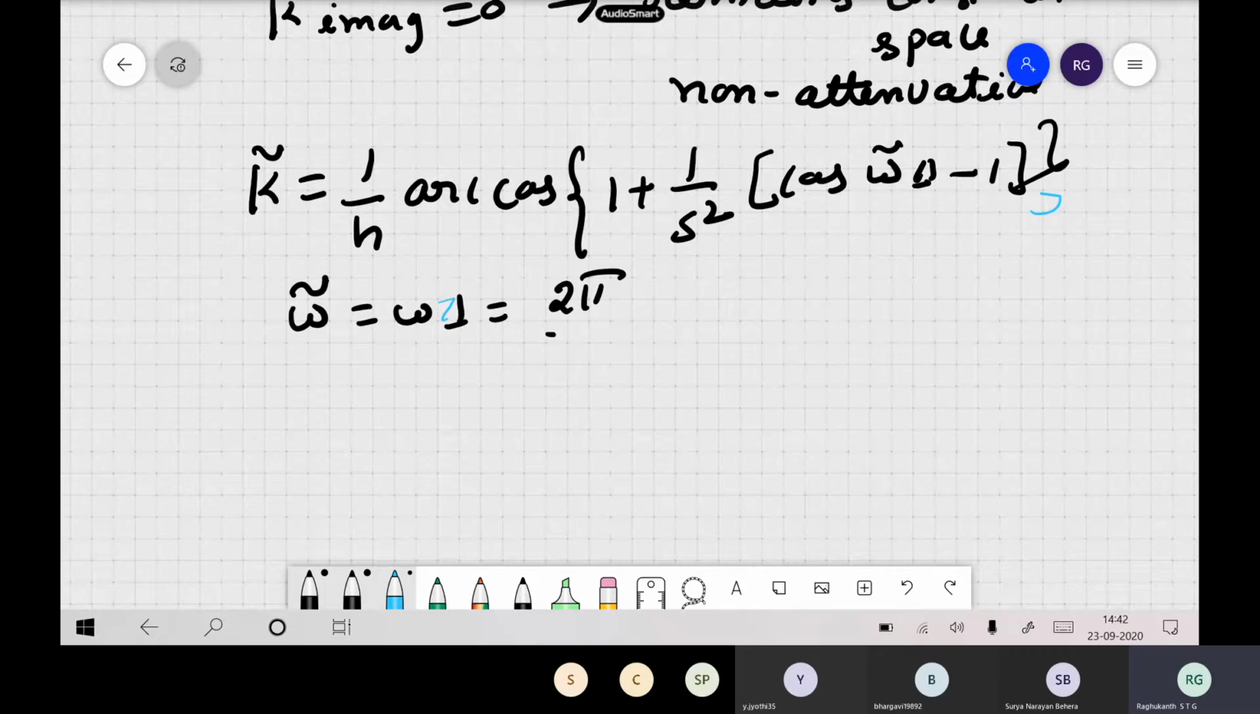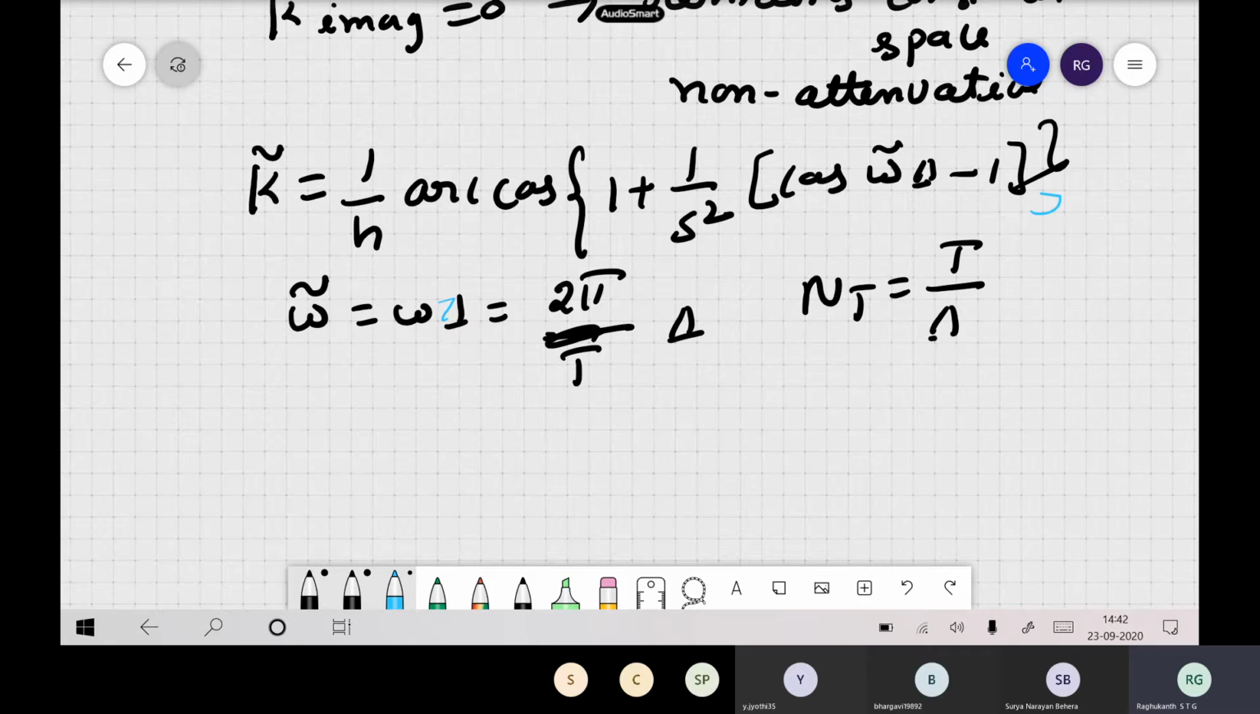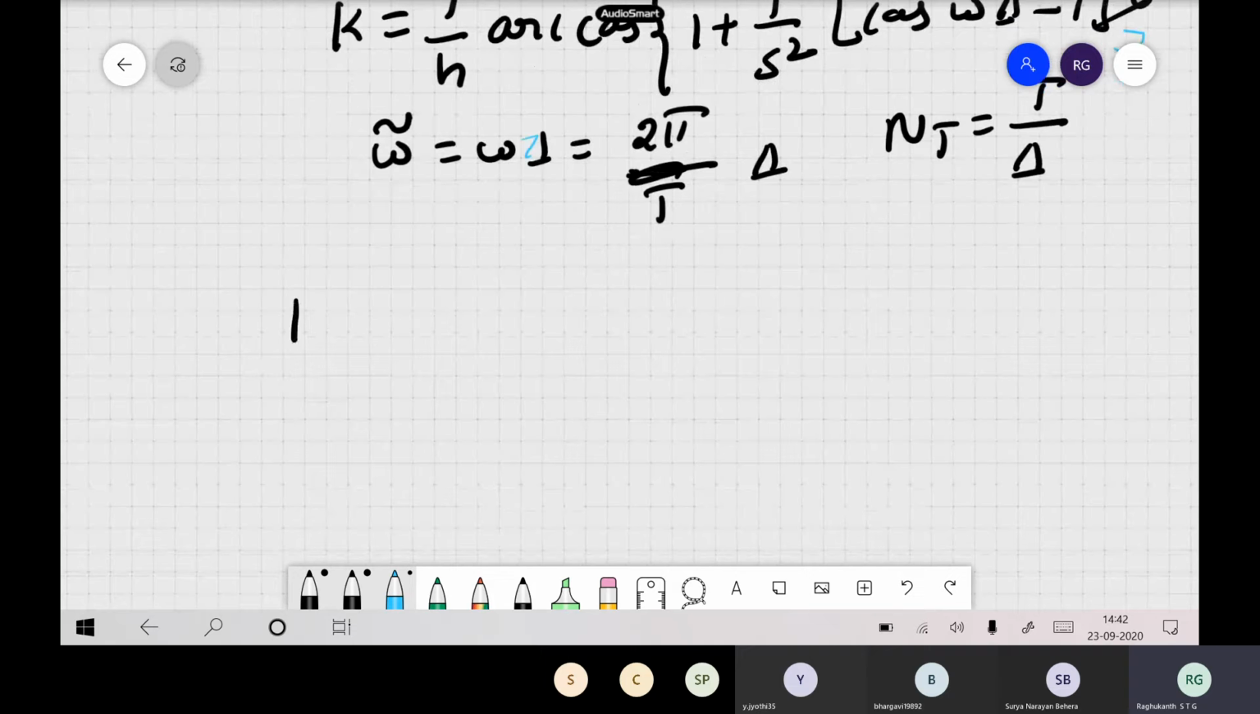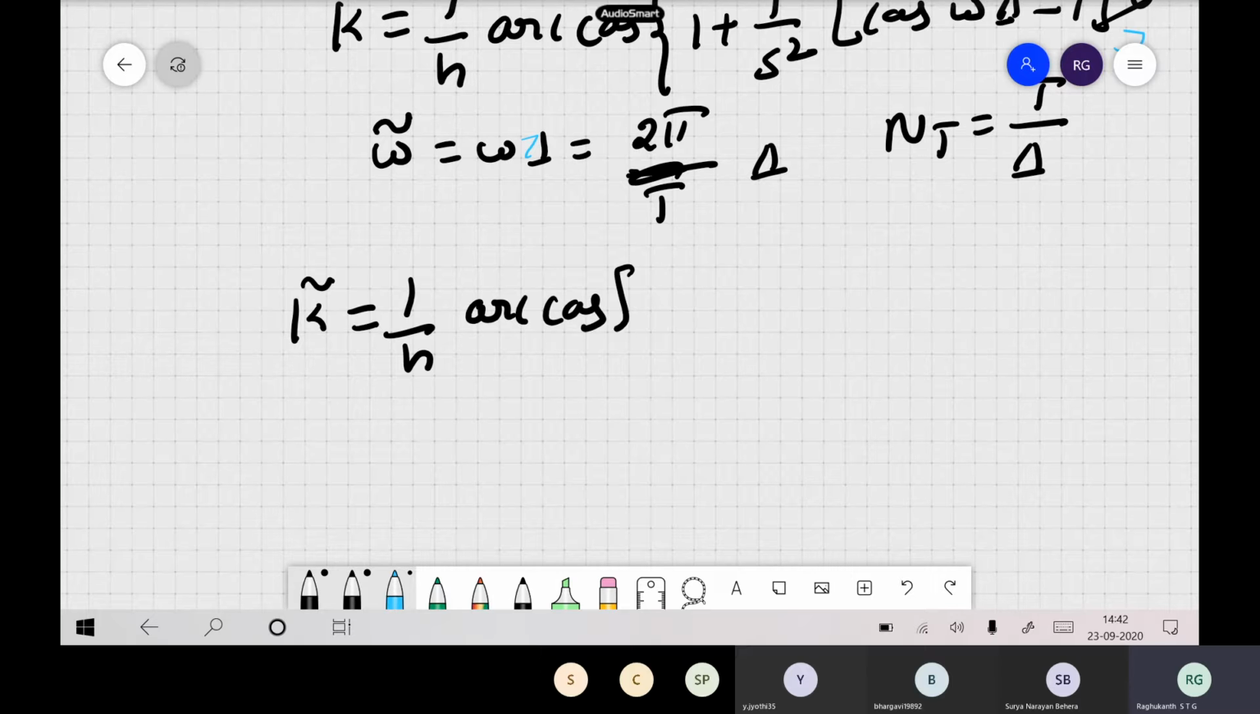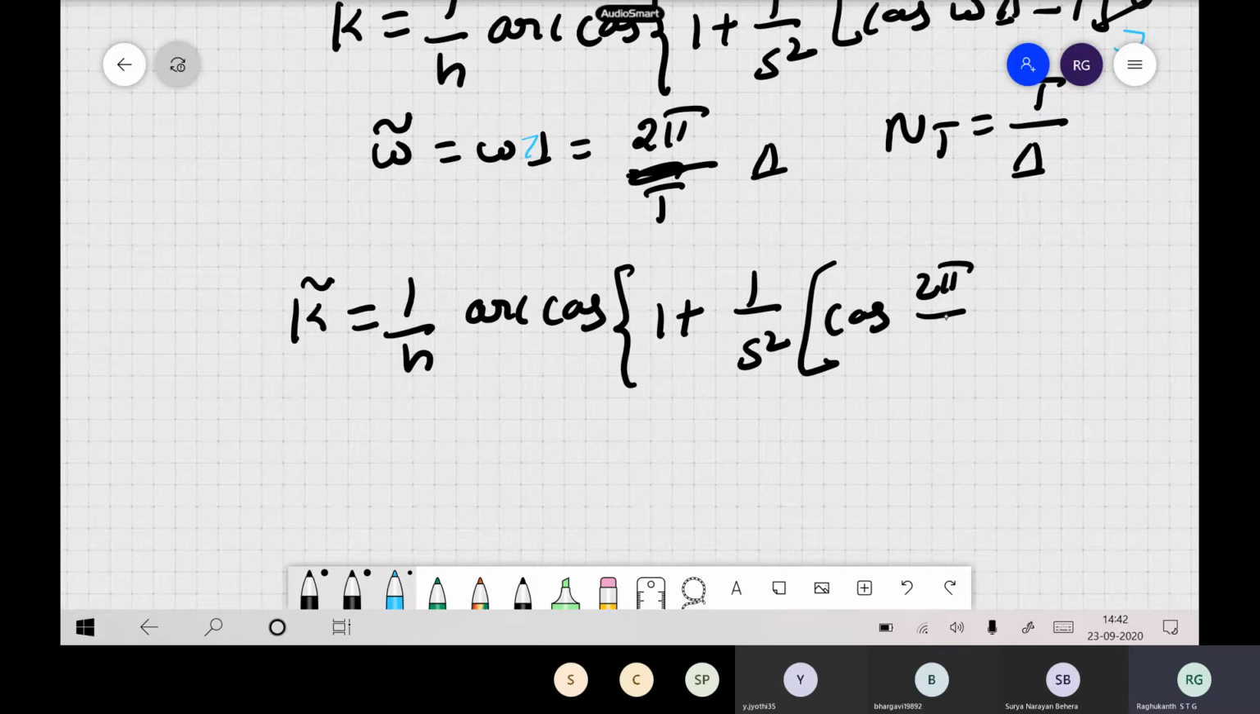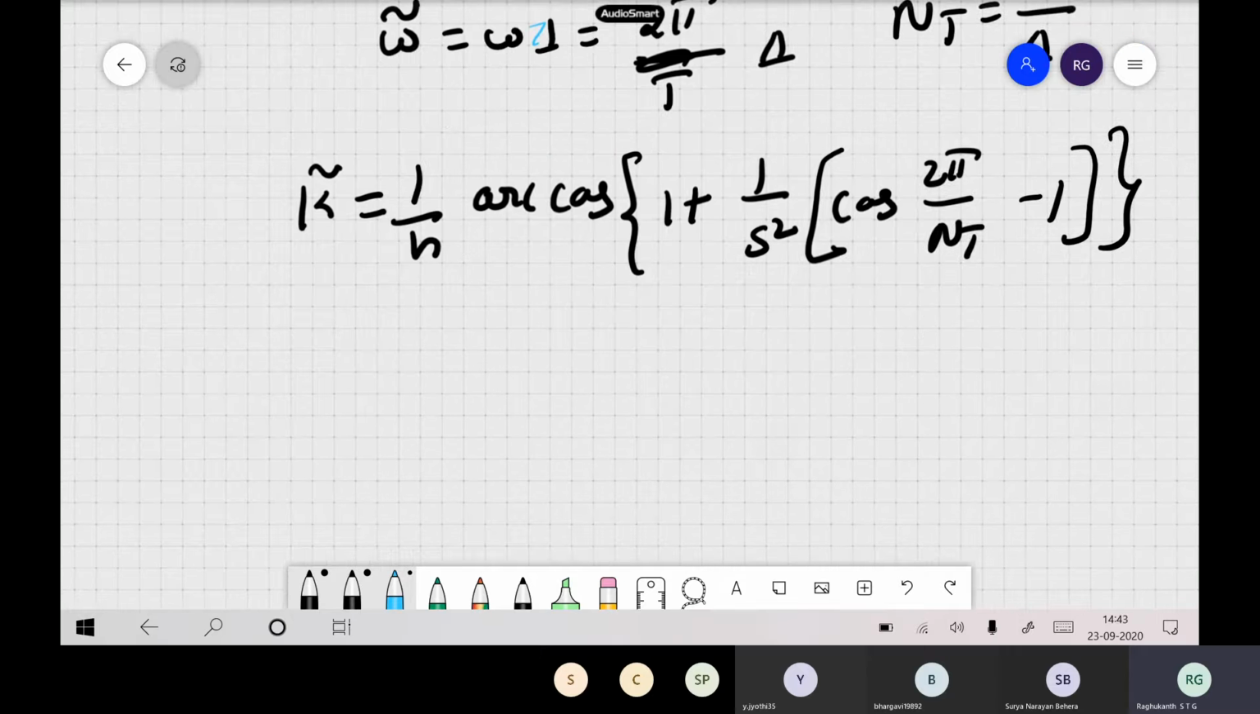If you write this in terms of 2 pi by T into delta, and denote n T as T by delta, then you can write k hat as 1 by h arc cos of 1 plus 1 by s square times cos of 2 pi by n T, minus 1. So this is the same equation written in terms of these quantities.